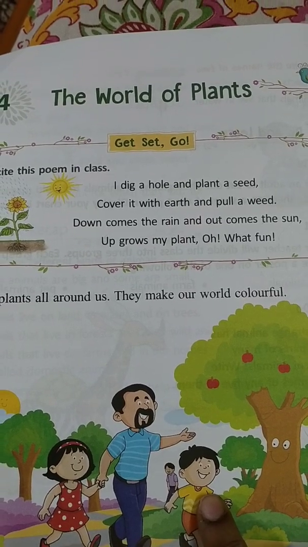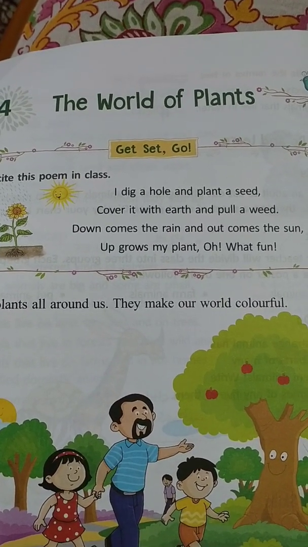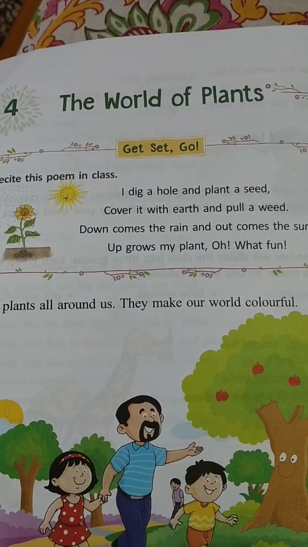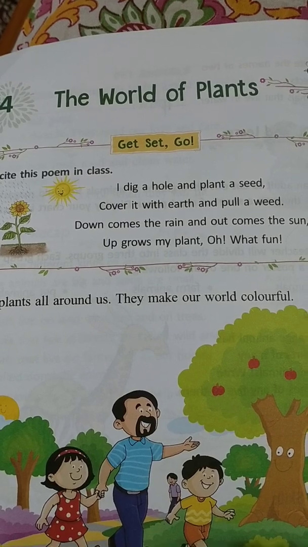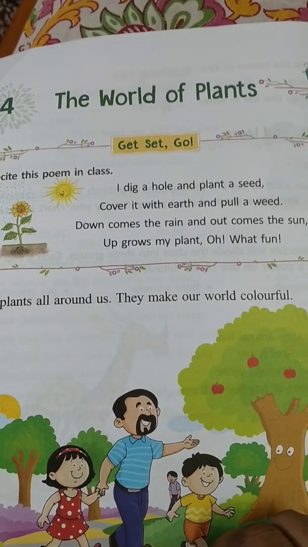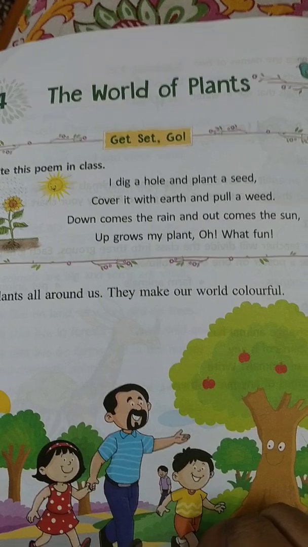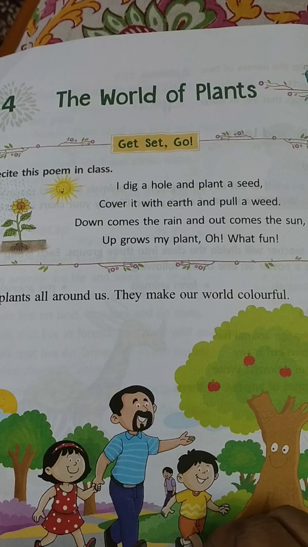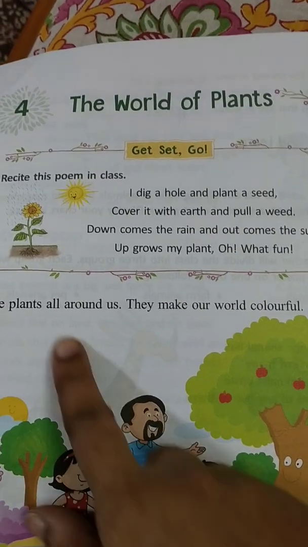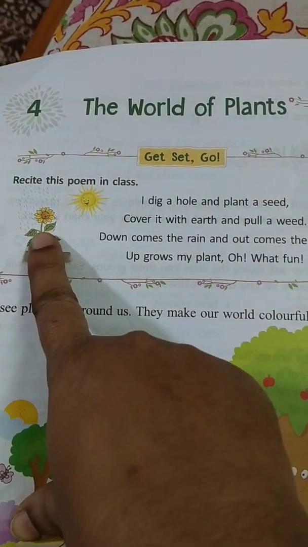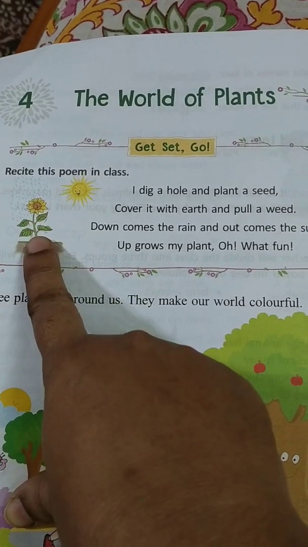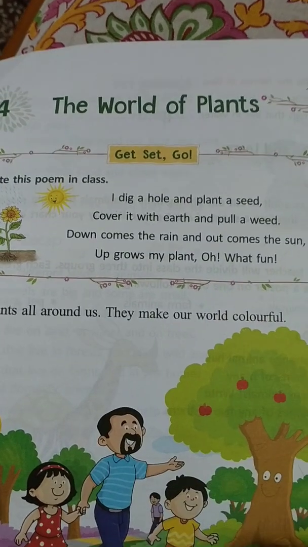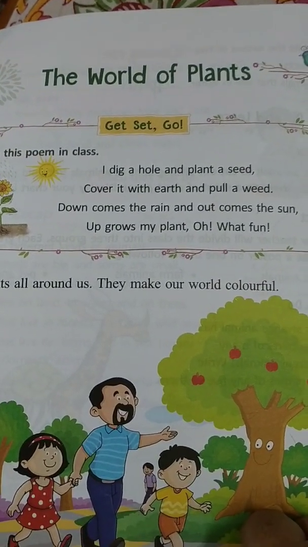When you plant a seed, what do you do? You dig a hole and you plant a seed, and you water it and keep it in the sun, and see how it grows. It will be very fun seeing it. You enjoy how the small leaves come out, and after that a flower grows, isn't it? You will enjoy it once you do one experiment. You will really feel very wonderful.